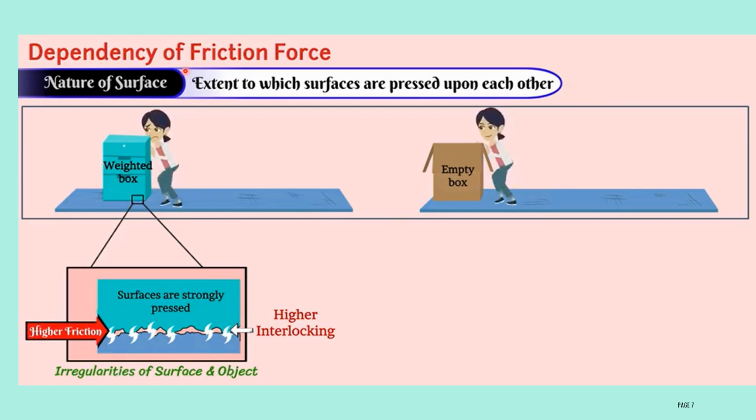Dependency of frictional force. Second dependency: the extent to which the surfaces are pressed upon each other. Consider two boxes here. One is an empty box, another one is a weighted box.